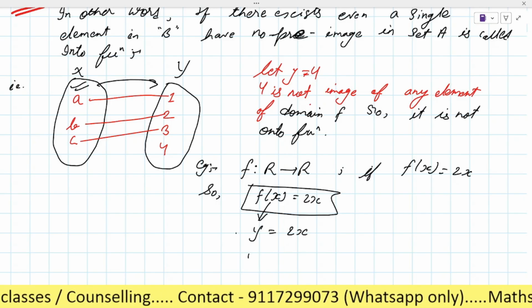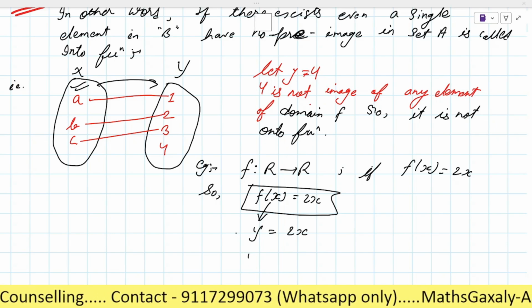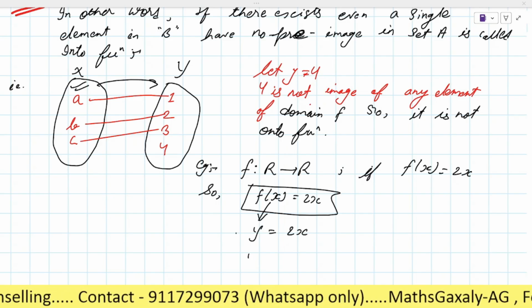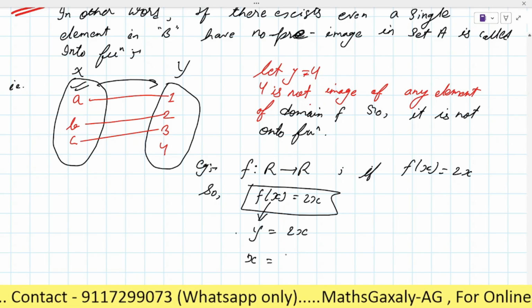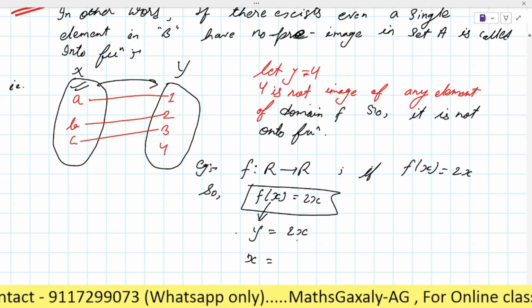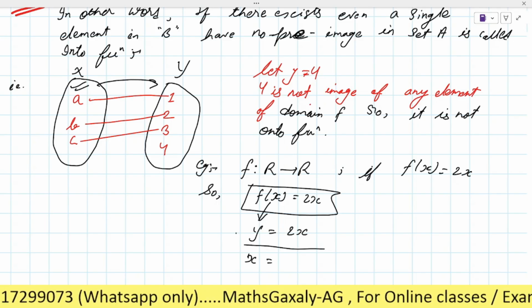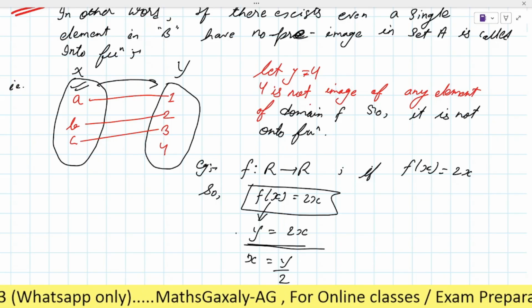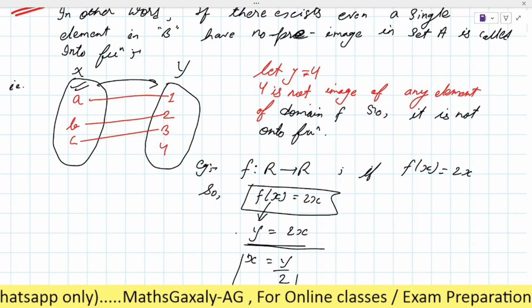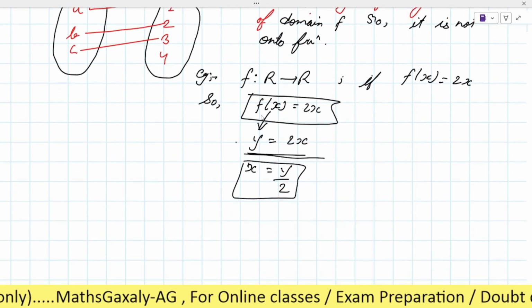What will be the value of x when you solve it? X, yes. So x will be, tell me, if we take this 2 and solve, so this y by 2, y by 2. Is it clear?